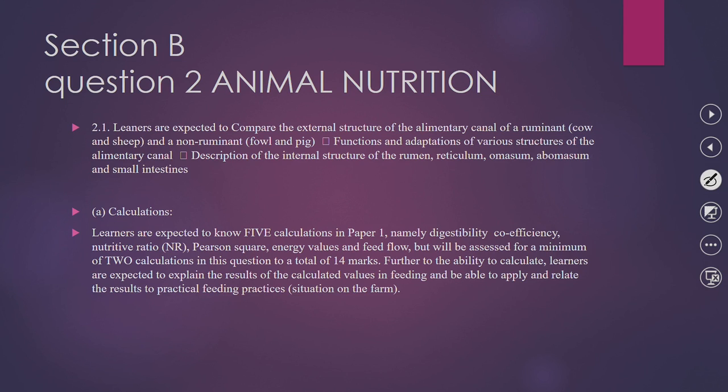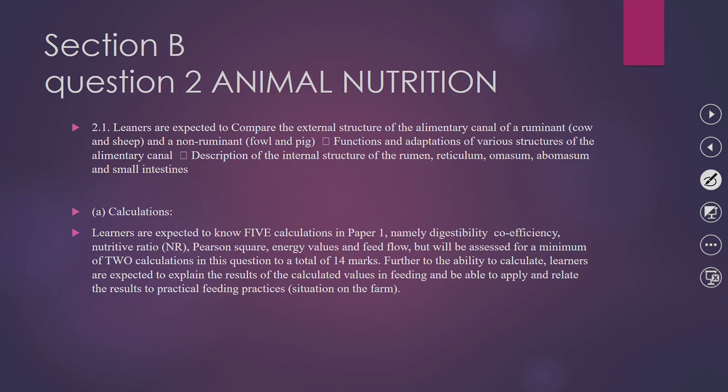Now, in 2.1 mostly, the learners are expected to compare external structures of the alimentary canal of ruminants and non-ruminants or monogastric animals. So you must make sure that you are able to compare the alimentary canal of ruminants and non-ruminants.